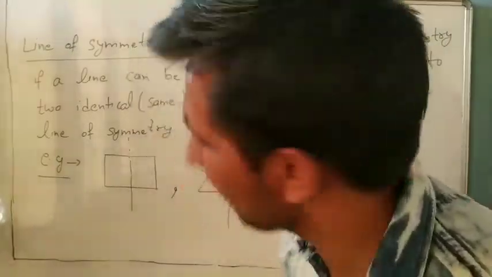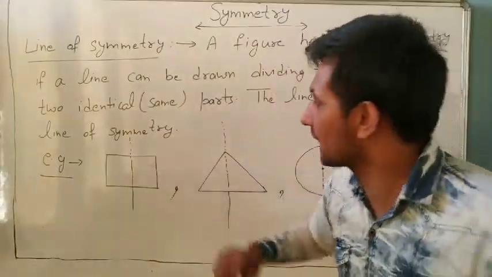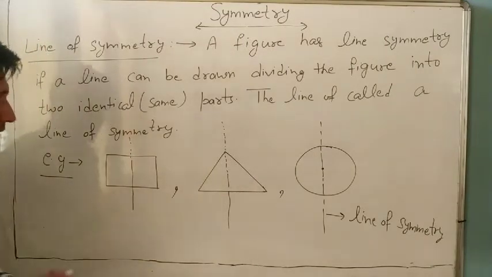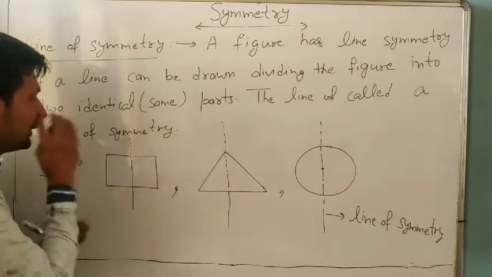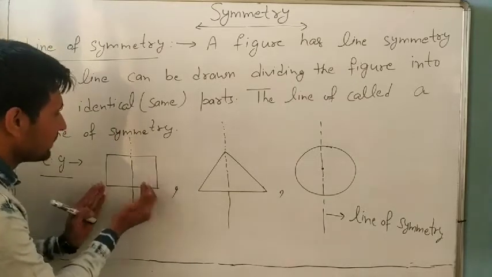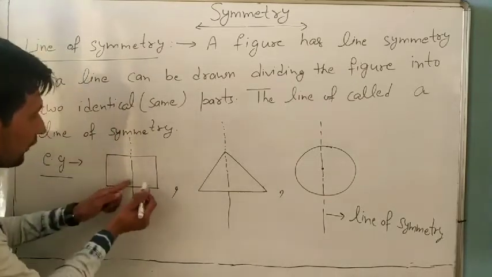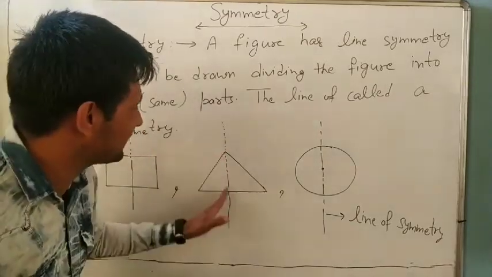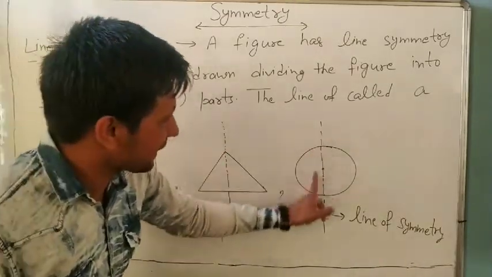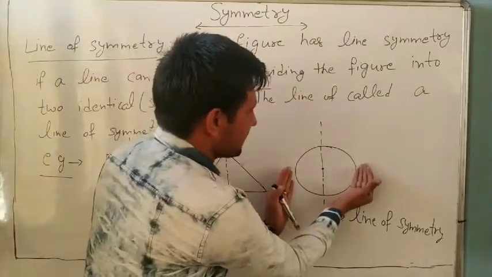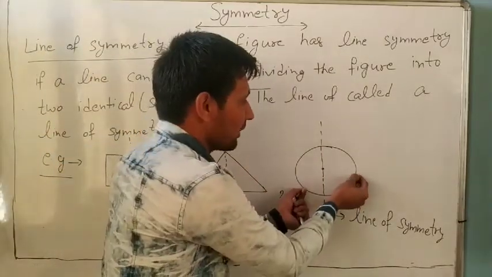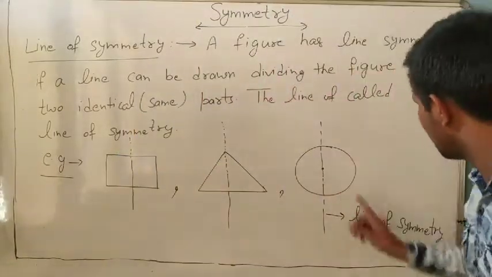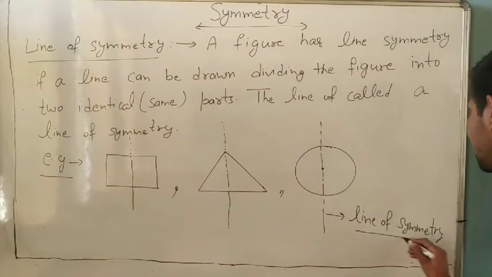Some more examples like this one. I make a rectangle, so it is a line. Yes, when we fold this rectangle along this line, it is covered into equal parts. Same as it is in a triangle. In a circle also, when we fold this circle like this one, it covers each other completely. So this line is called a line of symmetry.